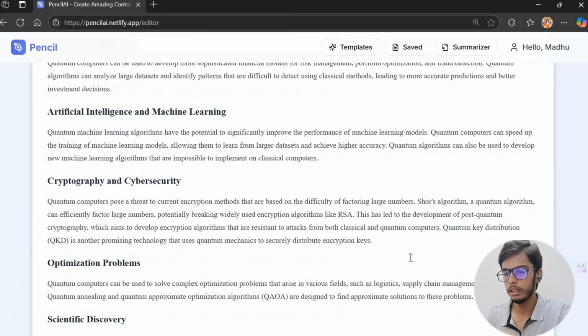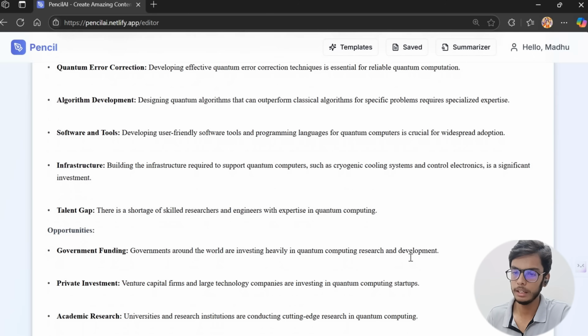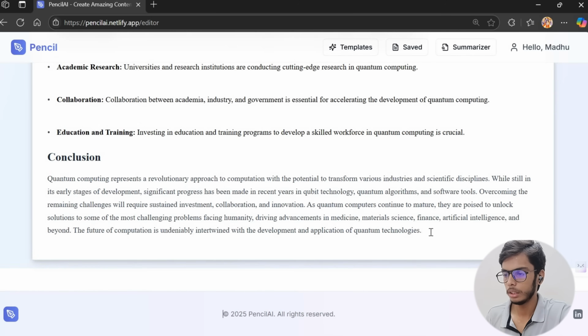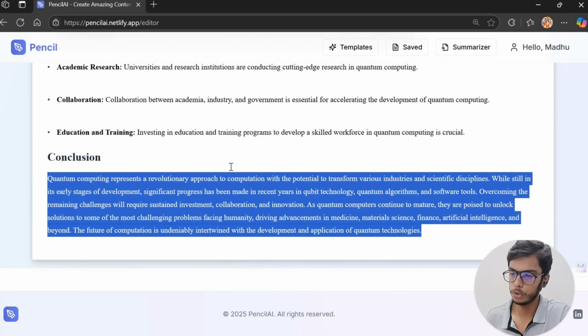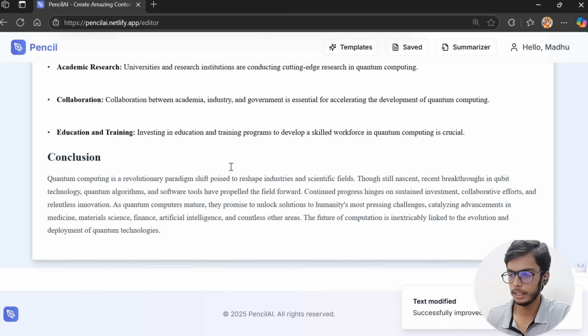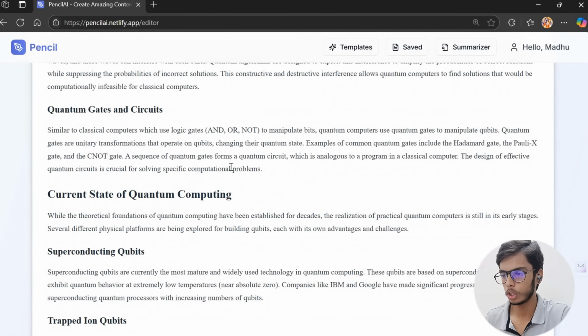And if you think the generated document looks overwhelming or has complex phrases to understand, suppose I have the conclusion here, which I don't think needs to be extended this much, and I just select these phrases. As you can see on the screen, we have improve, expand, and simplify. So if you feel that the selected phrase is small and you need to expand it, you can click on expand. And if I click on improve, because I just want a small conclusion, and after waiting for 2 seconds, it has summarized the next version of what it has to be. So this is how the document editing works.